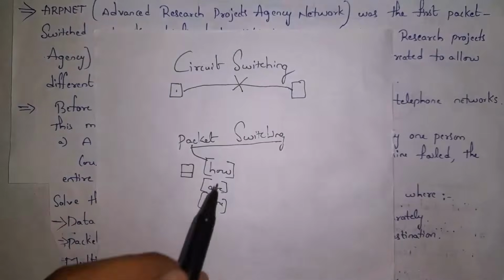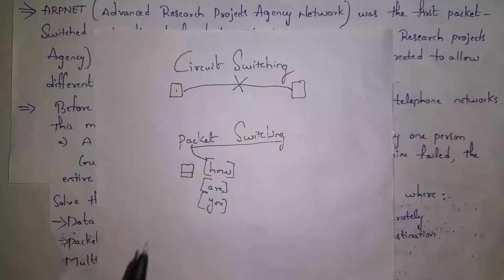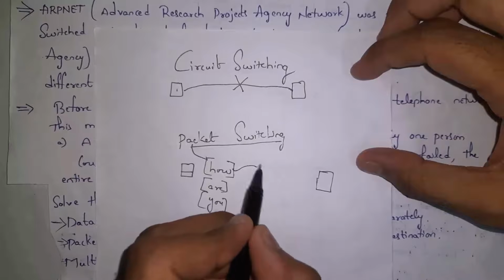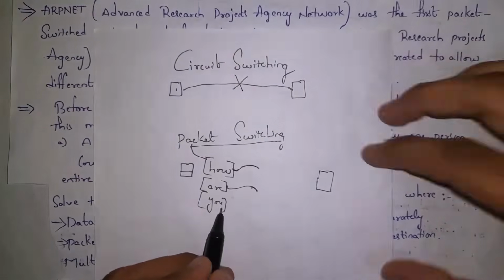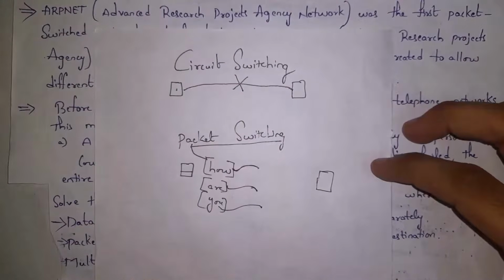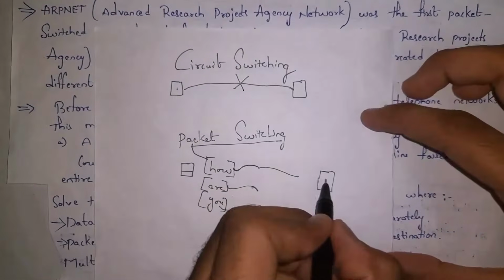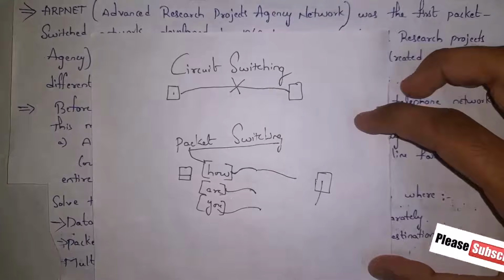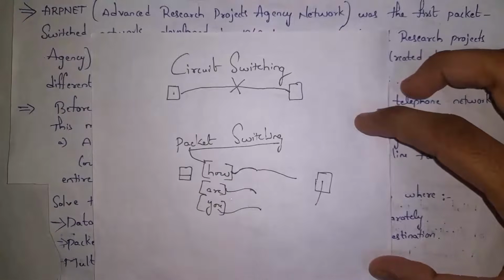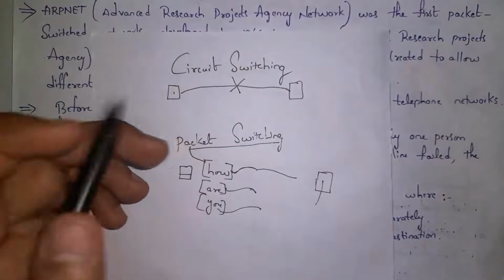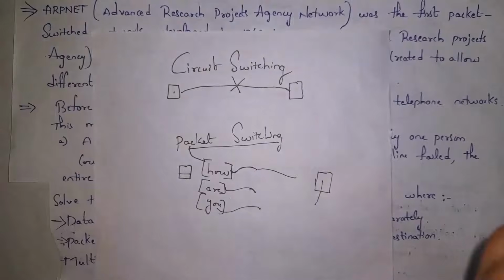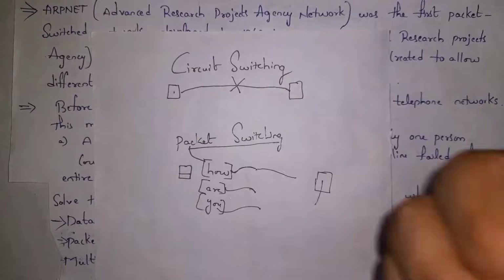So these packets will find the best route and they will reach the destination. "How" will find the best route, "are" will find the best route and "you" will find another route. After reaching the destination, they all will reassemble in order, and this person will hear "how are you." This is packet switching, where data is divided in the form of packets and they will reach the destination, and after reaching the destination, they will reassemble and the person can hear the correct message.